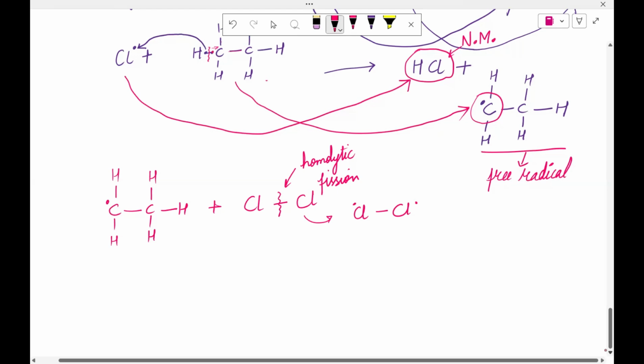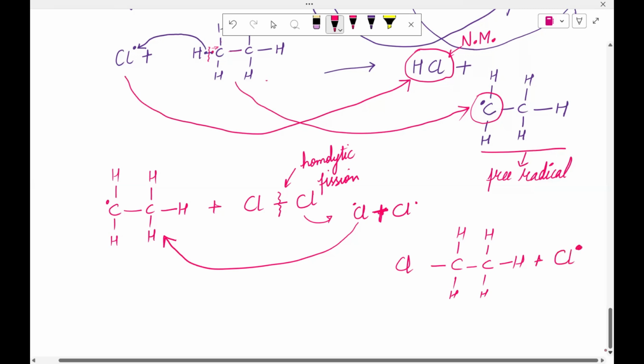One free radical is going to combine with this one. How? They are going to make a bond like this. This would be Cl like this. Is that clear? And there would be one radical remaining like this. Is that clear, Sultan?